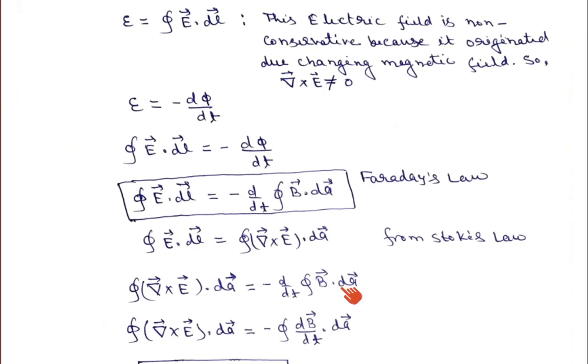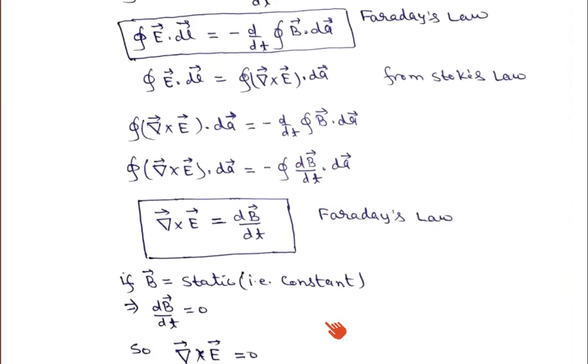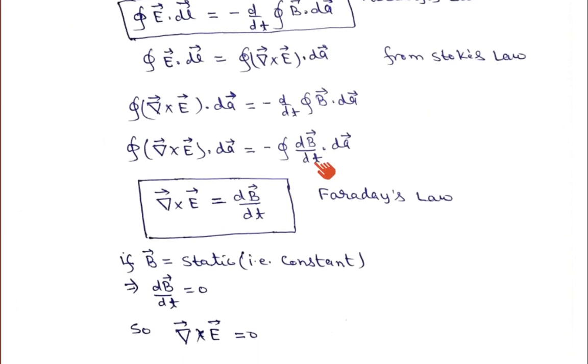If you simplify, the surface integral of del cross E dot dA can be written with the surface integral taken outside and the d by dt taken inside, so it becomes minus the surface integral of d upon dt of vector B dot dA. Now both sides have a surface integral, so one can remove the surface integral. If you remove the surface integral, what will we get?